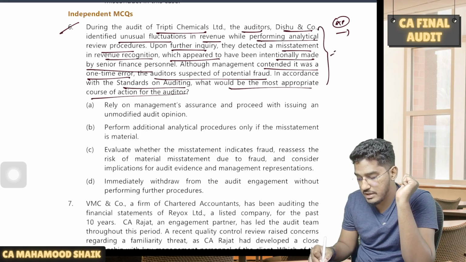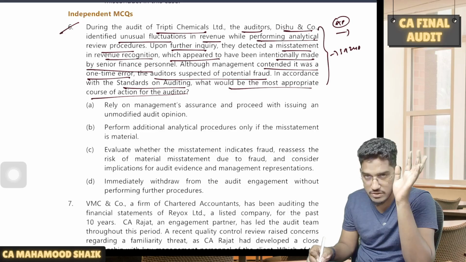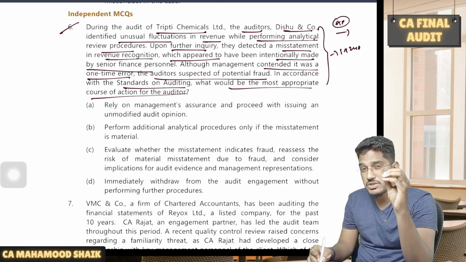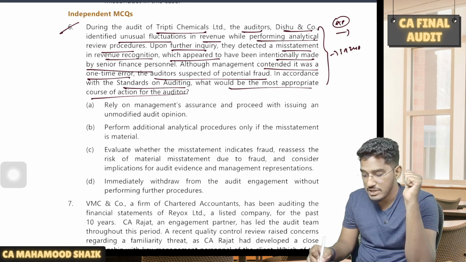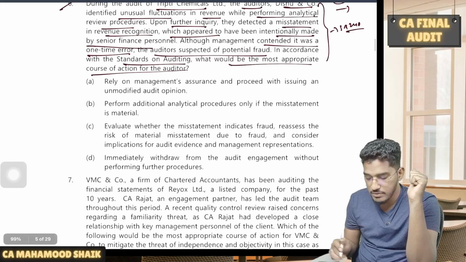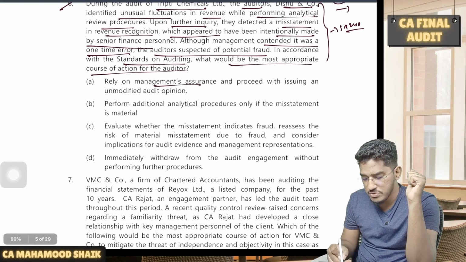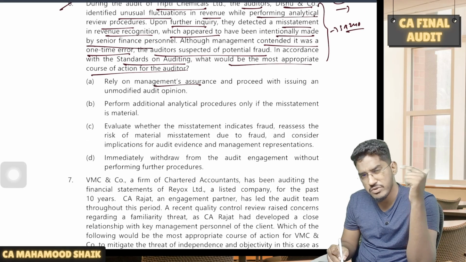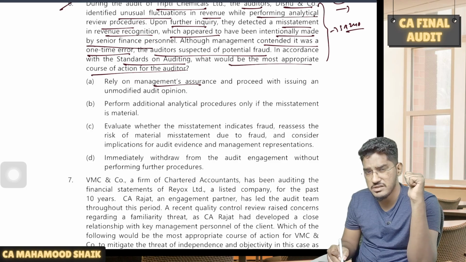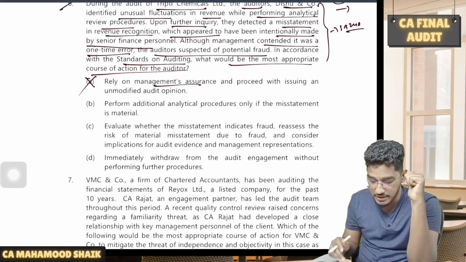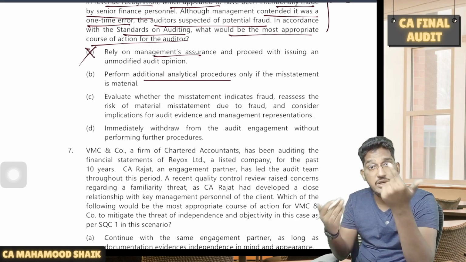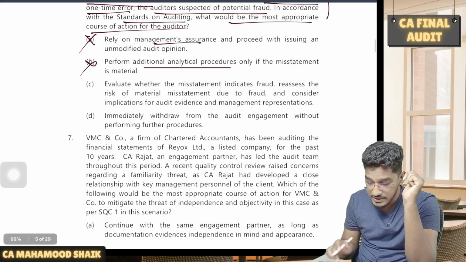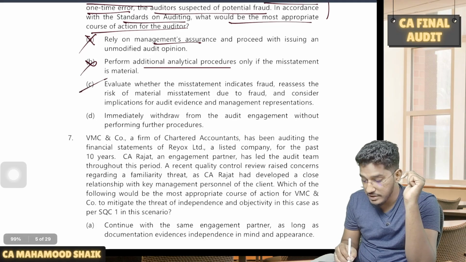Now you tell me which standard they are talking about. SA 240 they are talking about. So you found a misstatement which you suspect involves fraud. As per SA 240, what are you supposed to do? If you have a look at the options: rely on management's assurance and proceed with issuing an unmodified opinion. Will you blindly believe the management's statements and give an unmodified opinion? Definitely not. Perform additional analytical procedures only if the misstatement is material. No, whether the misstatement is material or not, you need to investigate it further. See, this is the correct option here.